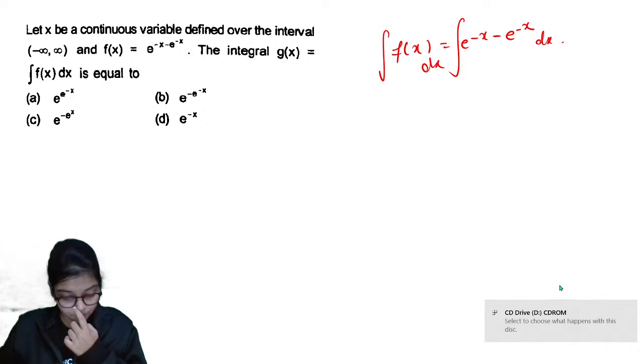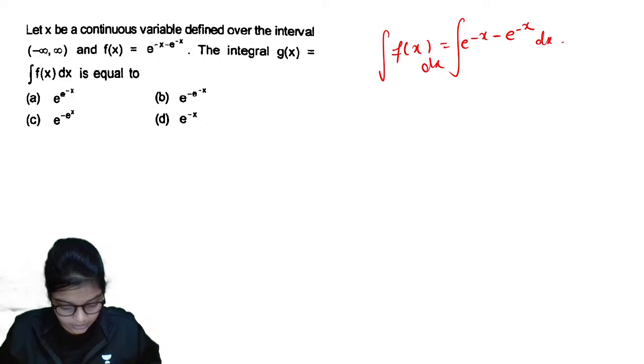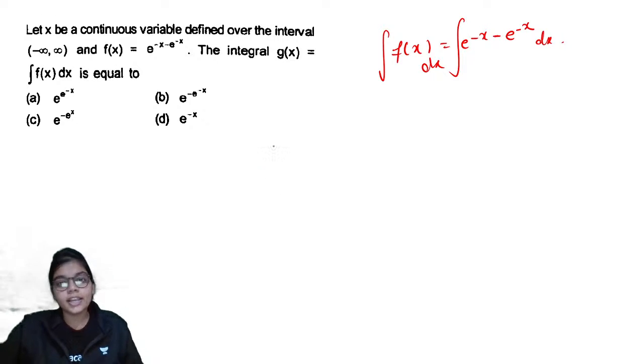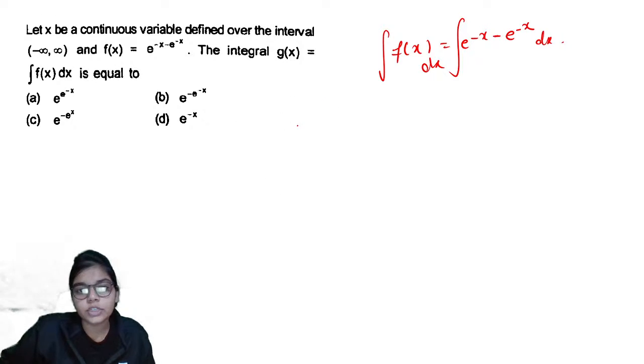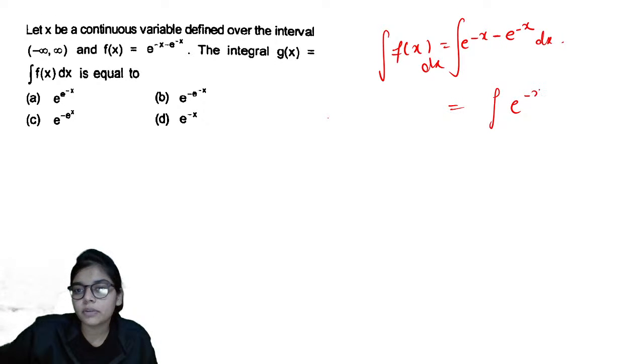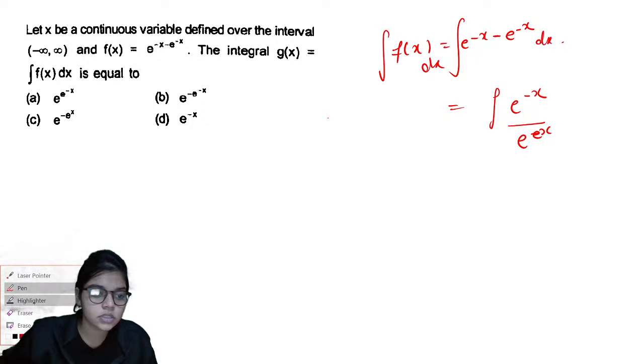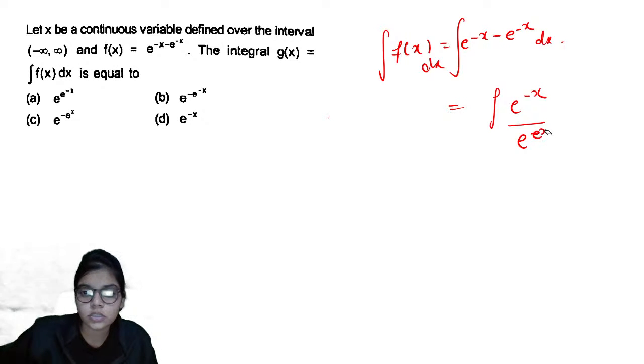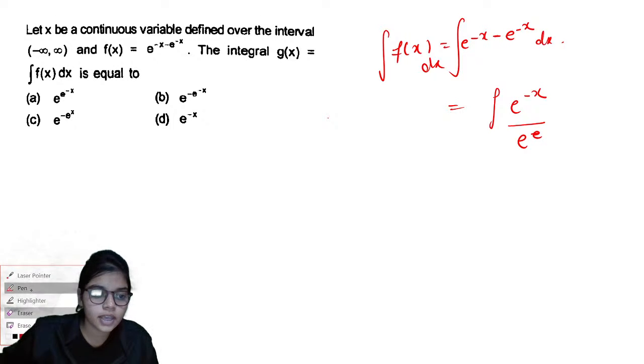Let us see. Okay, Pranay is telling B. Okay, let us see. How did you do, Pranay? I am writing this fx as e to the power minus x upon e to the power minus x. ठीक है, इस तरह से I have written this.